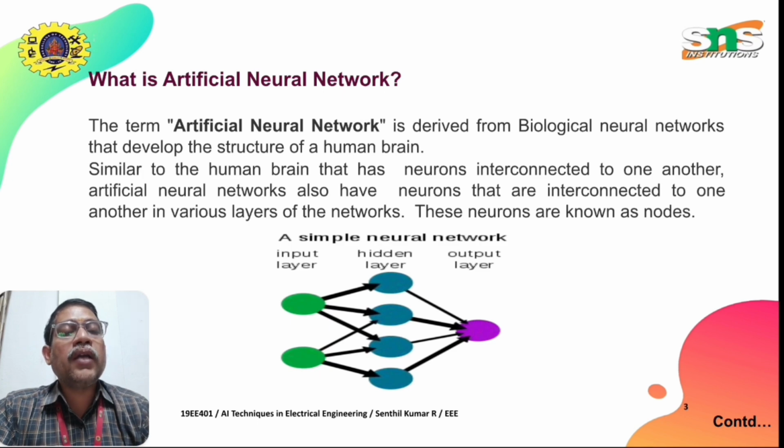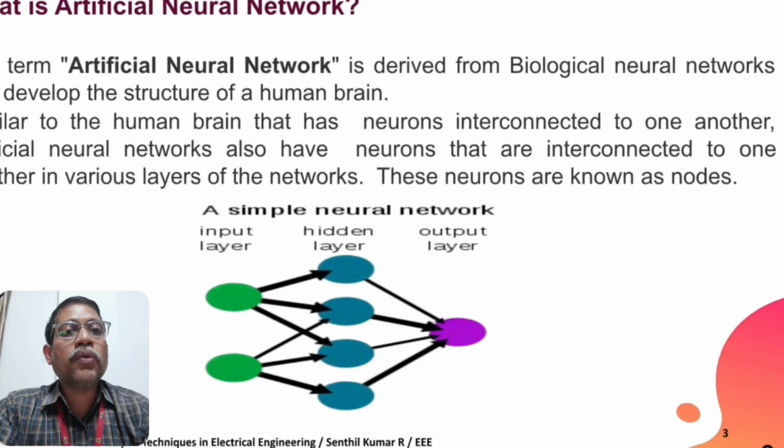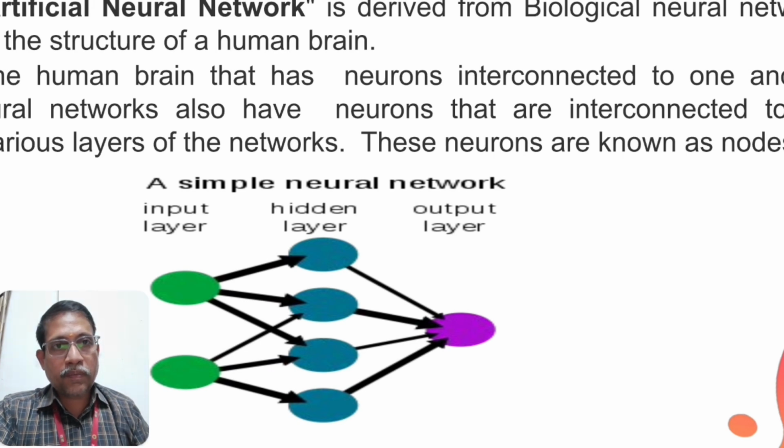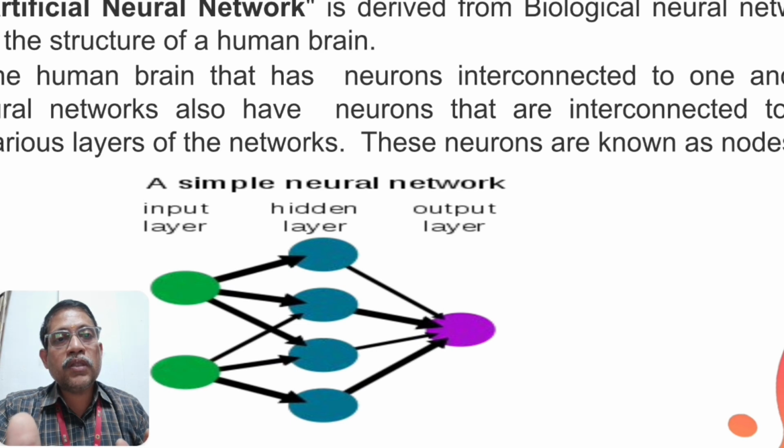See here, as per the simple neural network, there are three layers. The input layer is similar to the dendrites of the neurons, and the output layer is similar to the axon and the synapses.